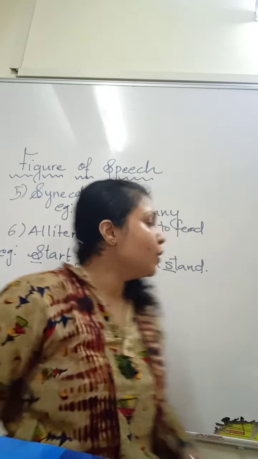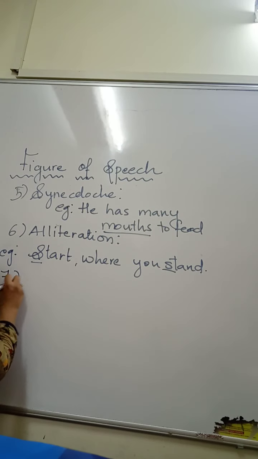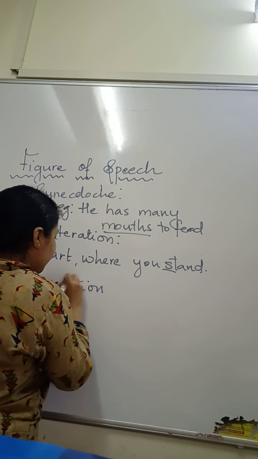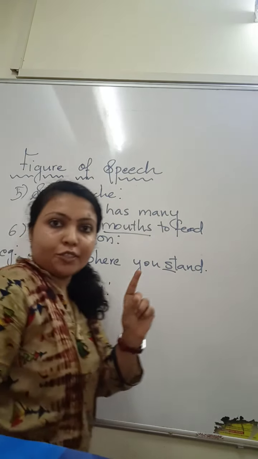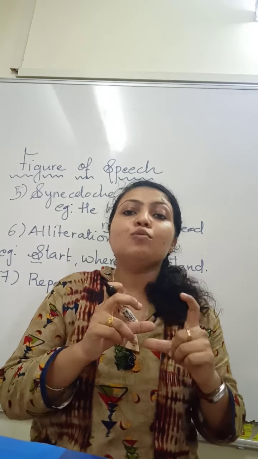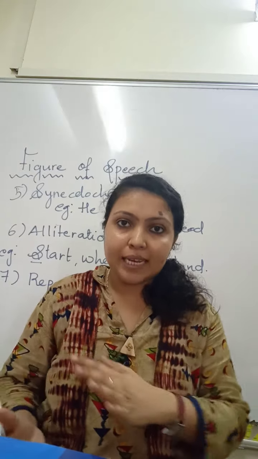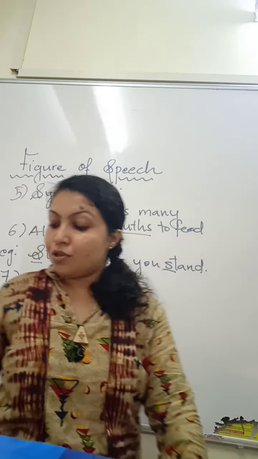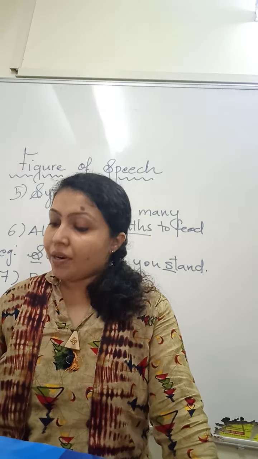Okay. The last one for today is repetition. In alliteration, an alphabet or a sound is used twice or thrice or more times. In repetition, words are used more than twice or thrice.